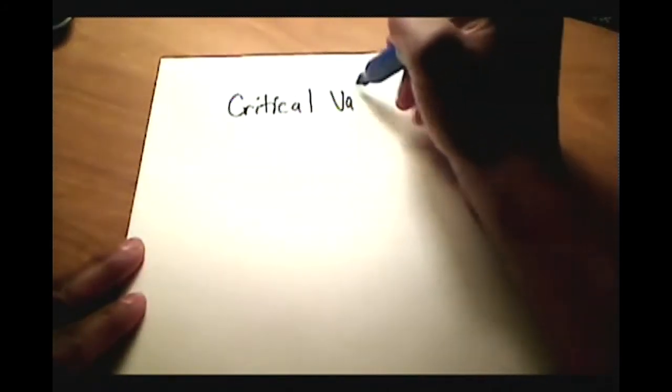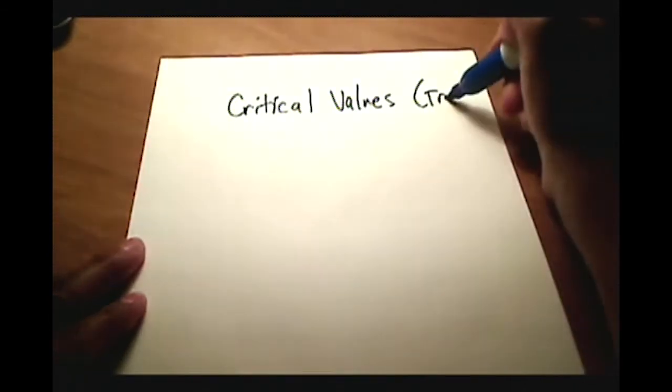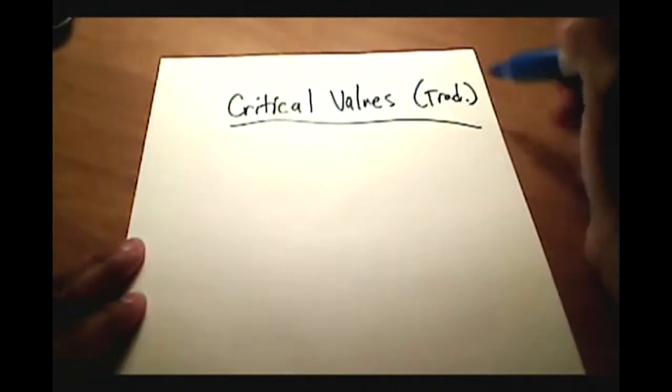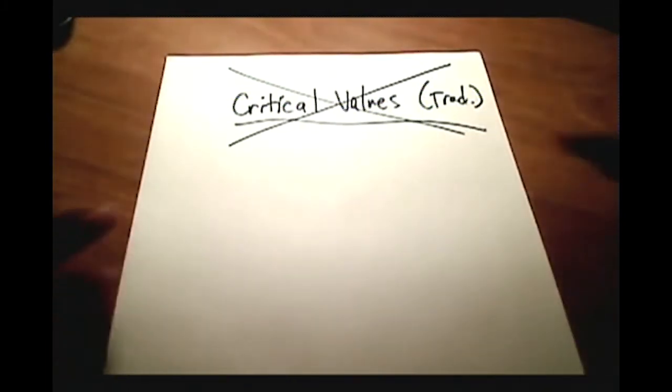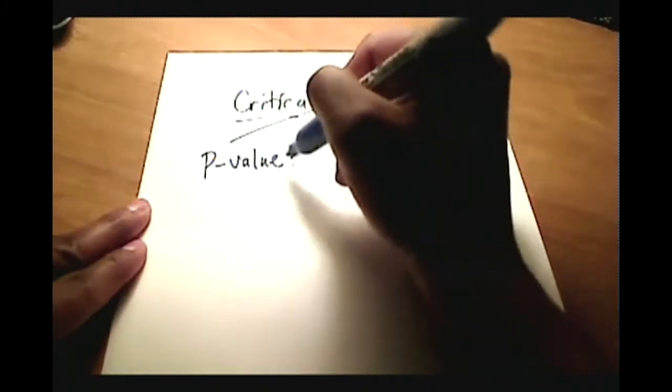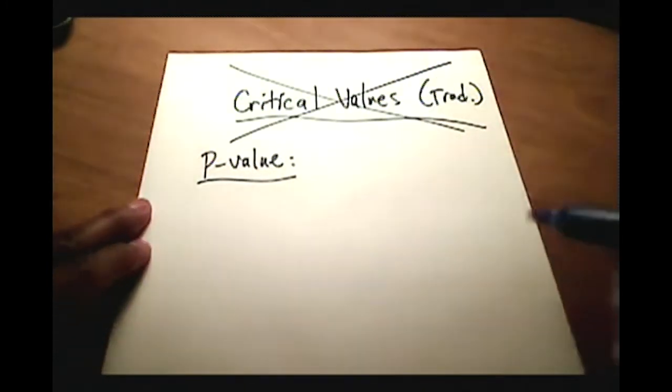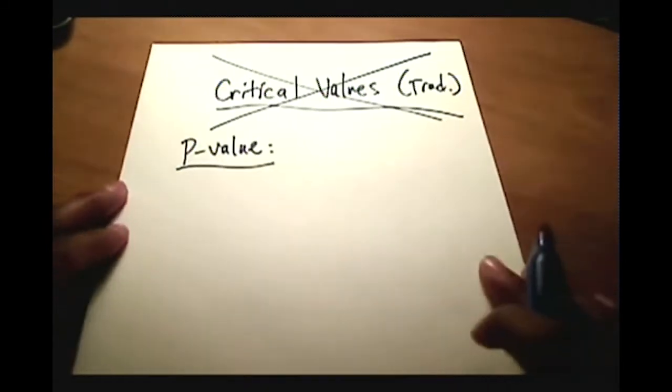So what the p-value does, separately from the traditional method, is this. The traditional method uses something called critical values. Well, guess what? I'm going to cross that out. The p-value method does not use that at all. The p-value method says, look, I don't really care about the critical value whatsoever. So that's kind of a nice little thing here.